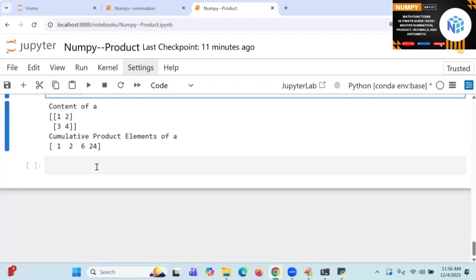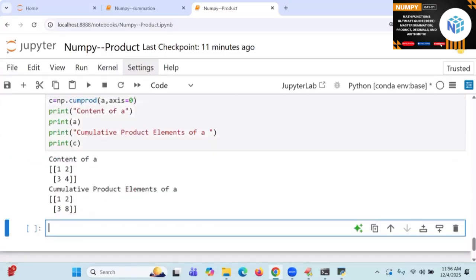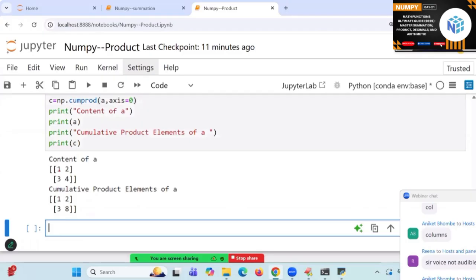Go to the next one. I will go for axis mentioning now. So axis is equal to what? 0. Axis is equal to 0. Take care. Here I am going to write it. Start doing that. Come on. 1, 1. Cumulative column I am doing. 1. 1 into 3, 3. 2, as it is 2. 4 into 2, 8.